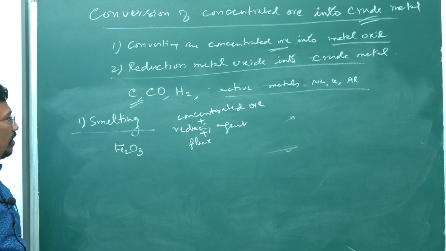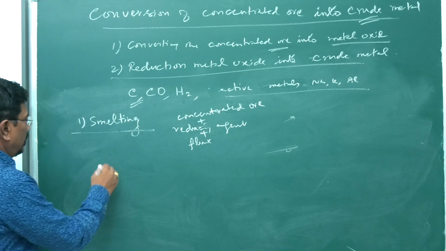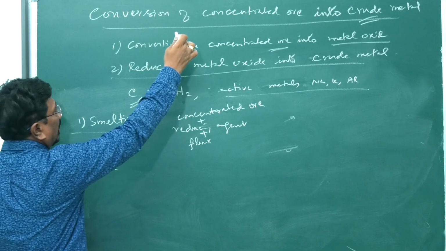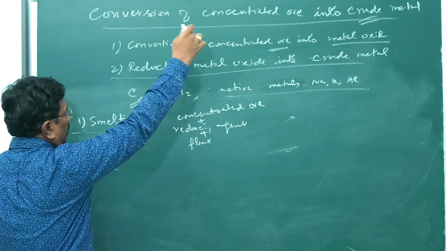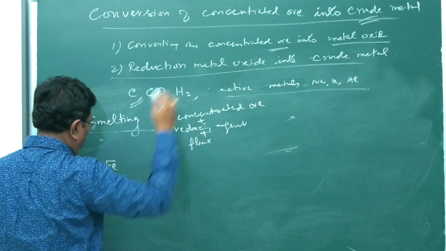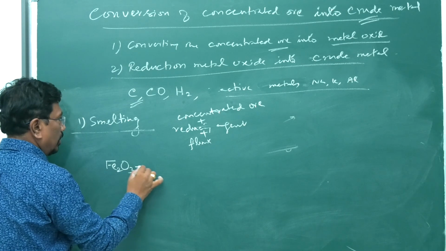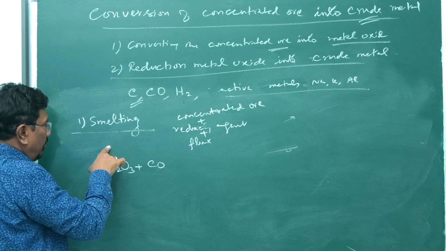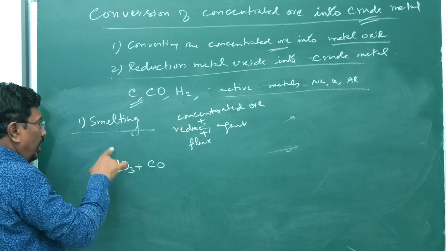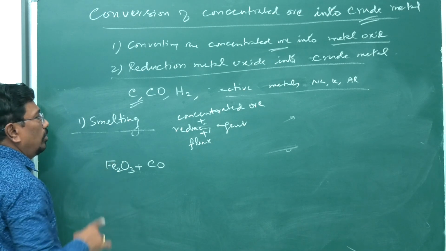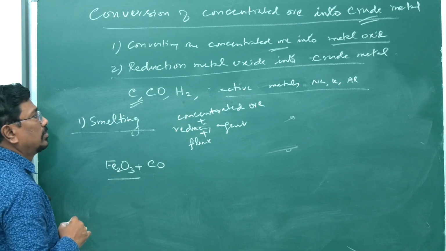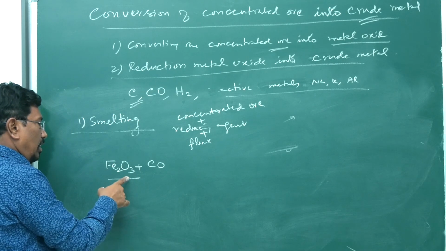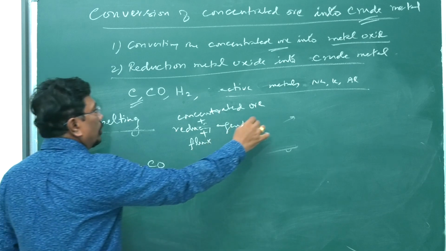What is the role of reducing agent? To reduce the concentrated ore and then convert it into metal oxide to get reduced. So to convert iron oxide, iron ore, hematite ore, it is mixed with carbon monoxide, reducing agent.